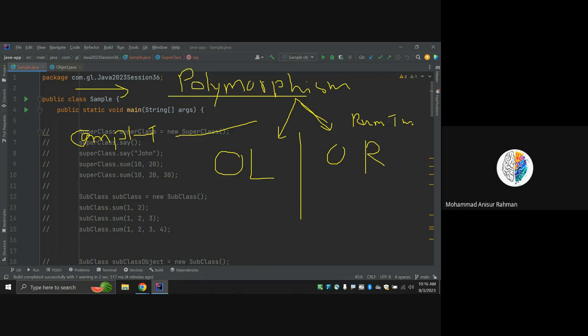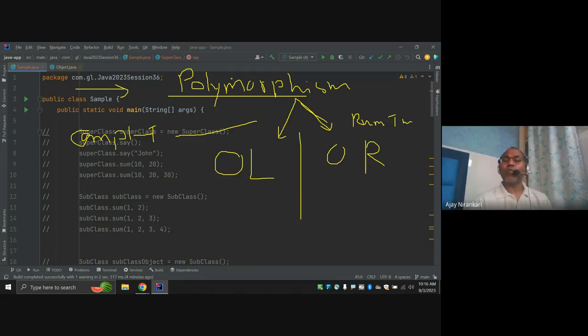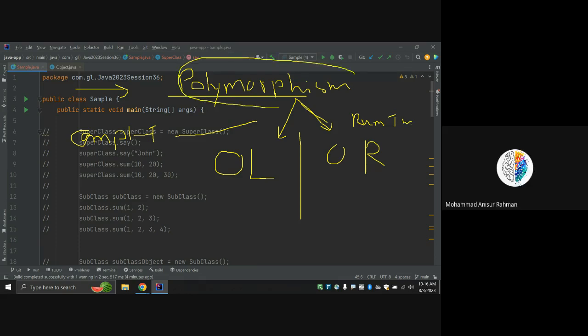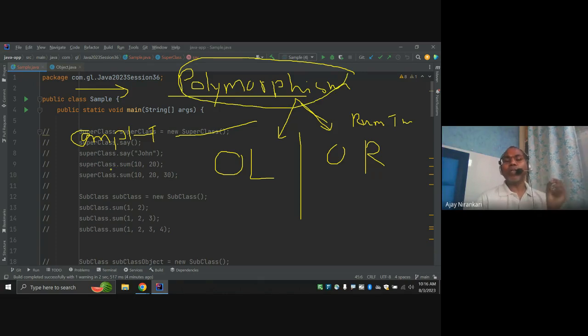So polymorphism. Someone asks, what is polymorphism? Polymorphism means one thing has a different form. Notice our case: we have say, and say is one method that has different forms: a one-argument form, two-argument form, three-argument form, four-argument form. So this is polymorphism.